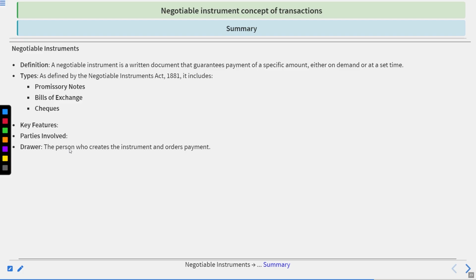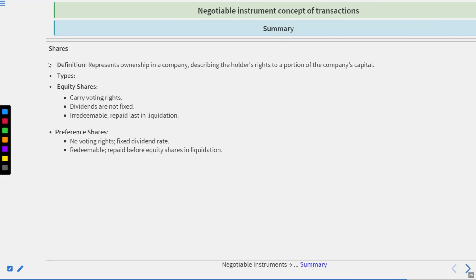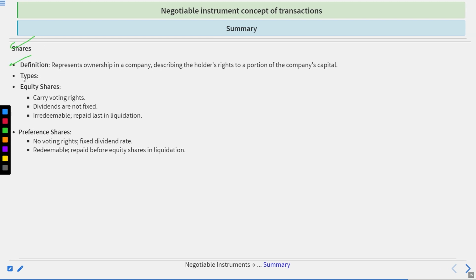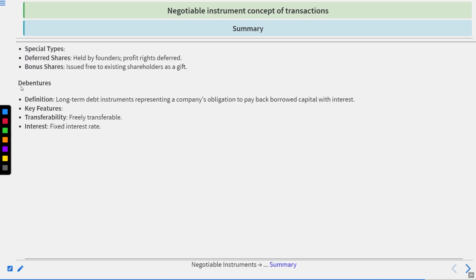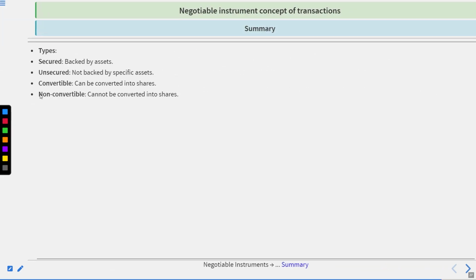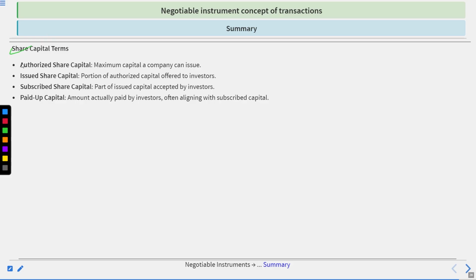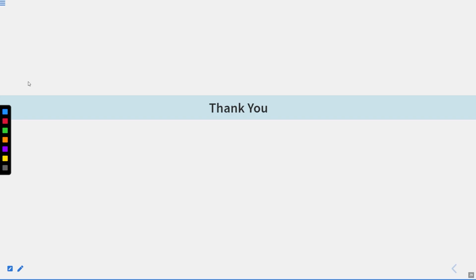Now it's time for the summary revision. We have discussed the negotiable instrument: definition, types, key features. Then we discussed endorsement, like endorsement types, in blank, in full. We have discussed the shares, like definition, types. We have discussed the debentures, like definition, key features, and the types also. We have discussed the share capital terms like authorized share capital, issued share capital, subscribed share capital, paid up capital. And with this, we have finished the topic.